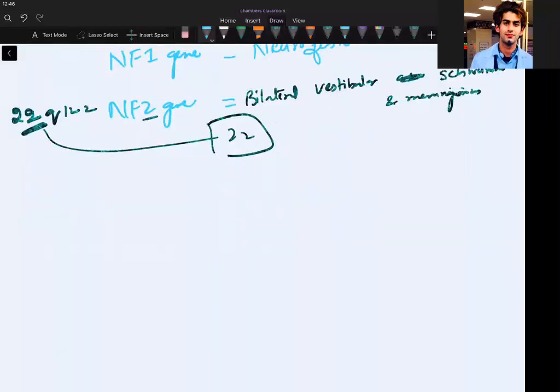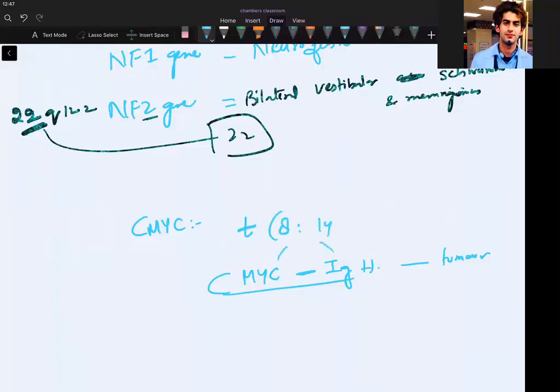So we wrote CMYC. If you put a combination of CMYC with IGH, you will get a tumor. If you put CMYC next to IGH, that is translocation 8;14, you will make a tumor, because if you get this combination, you get a tumor.